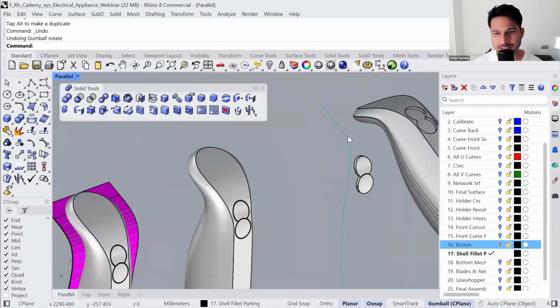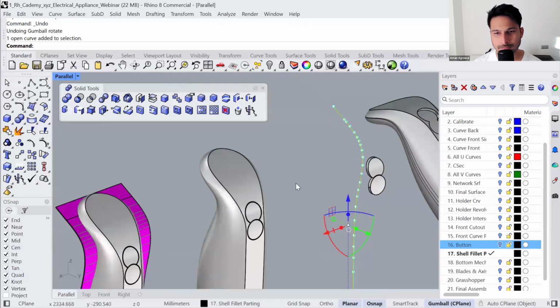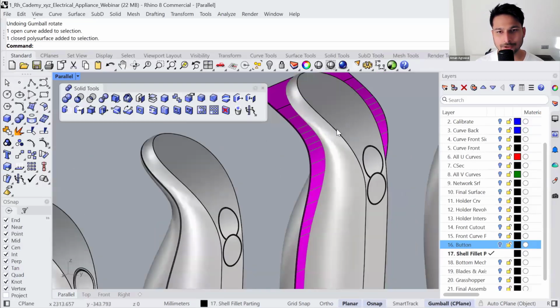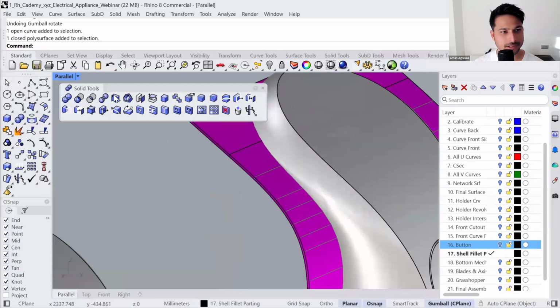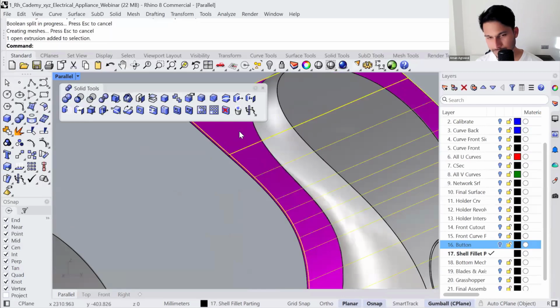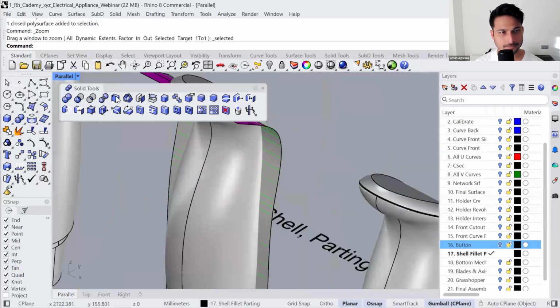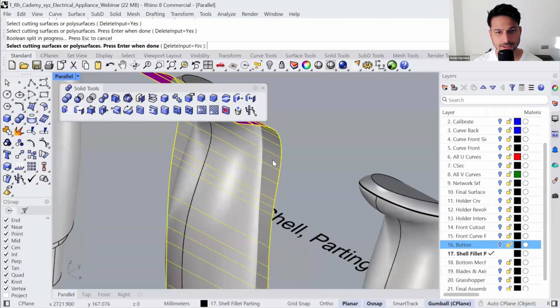So I will just offset that curve, okay, by giving a bit of tolerance of maybe 0.25 millimeters. And using that, we can split the solid using this and split the other solid using this.